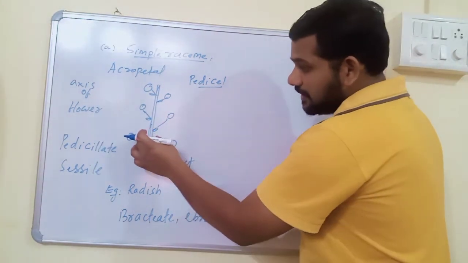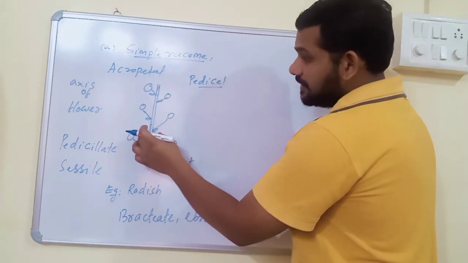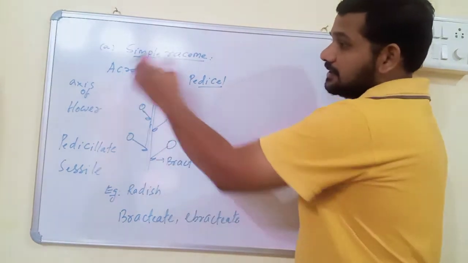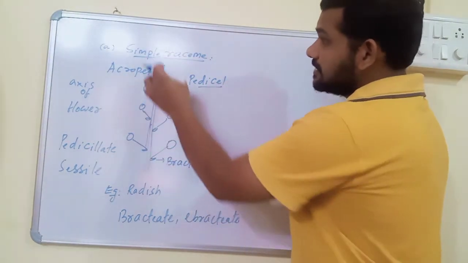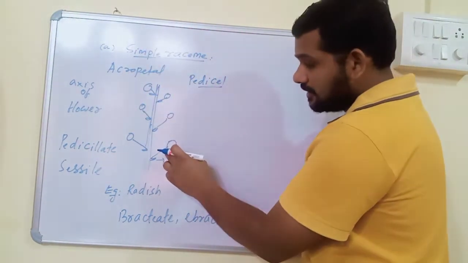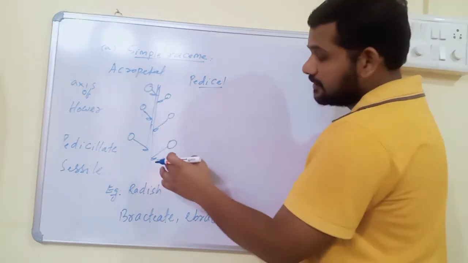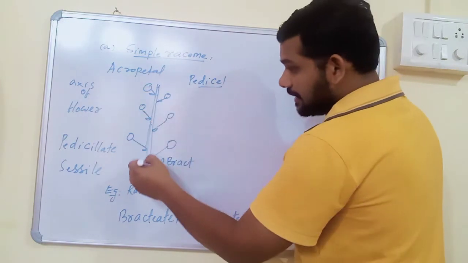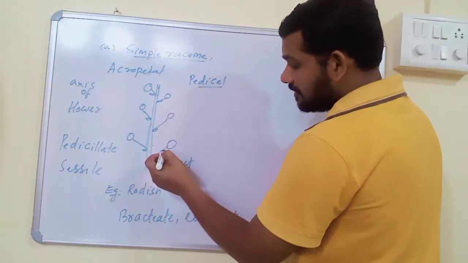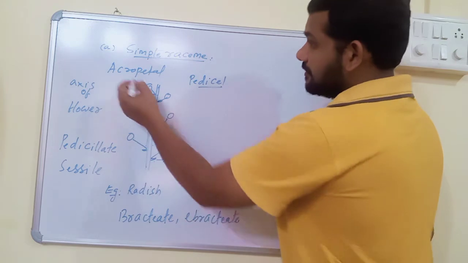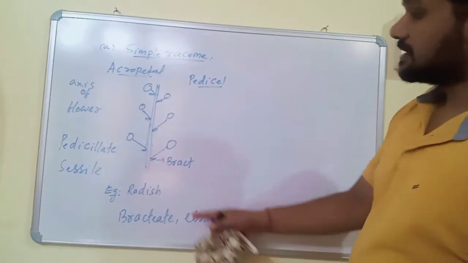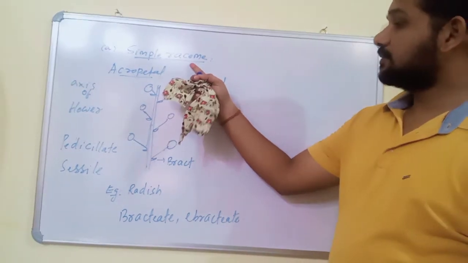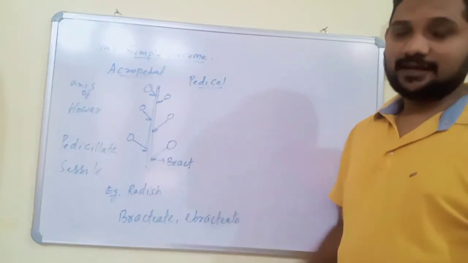Unbranched peduncle, elongated; if it is elongated, then the arrangement of flowers is automatically acropetal. If it is unbranched, then it is simple. If flowers have pedicels, pedicellate; if bracts are present, bracteate. This type of inflorescence is known as simple raceme, usually found in radish.